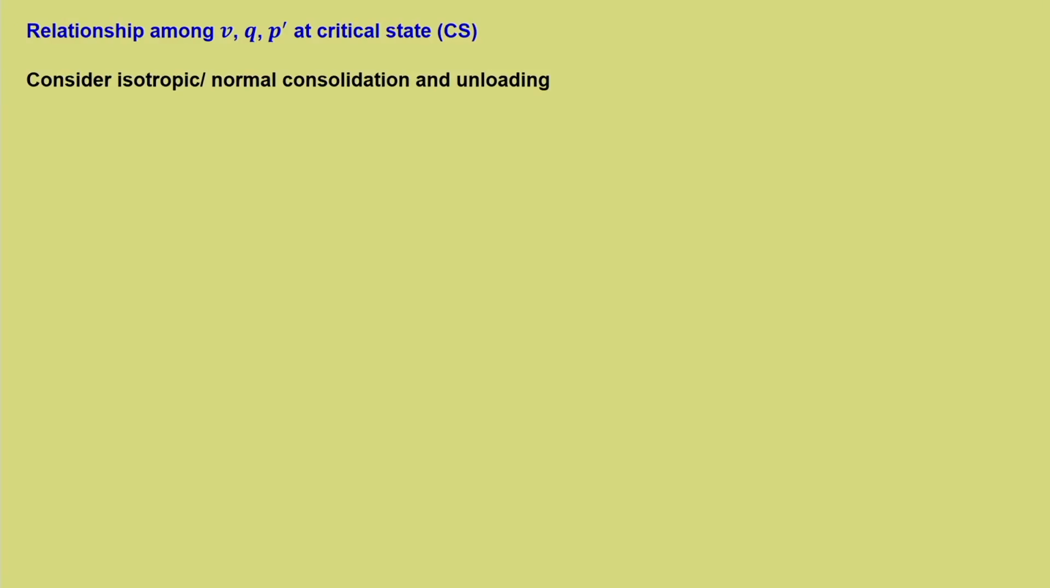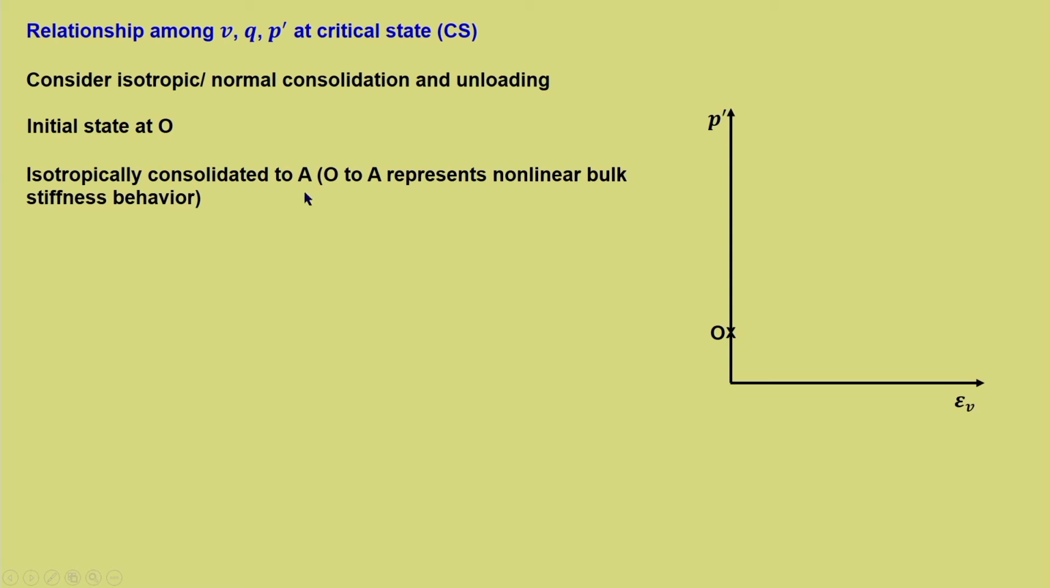Now, we have discussed in terms of tau, sigma dash and e, but in most cases you will see that the critical state framework is discussed in terms of q, p dash and specific volume. So, let us try to understand that. Consider isotropic or normal consolidation and unloading, represented by p dash and epsilon v. Initial state at O. Let us consider O isotropically consolidated to A, where O to A represents nonlinear bulk stiffness behavior. So, OA is the isotropic consolidation. Then from A it is unloaded to B.